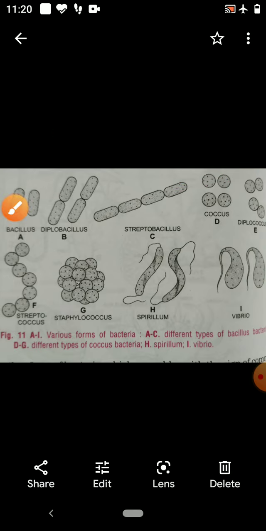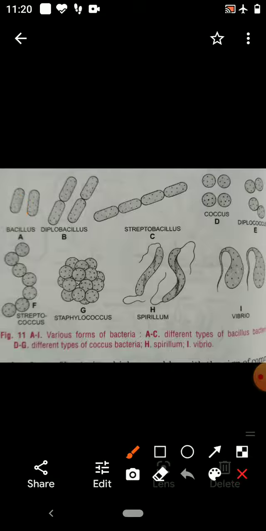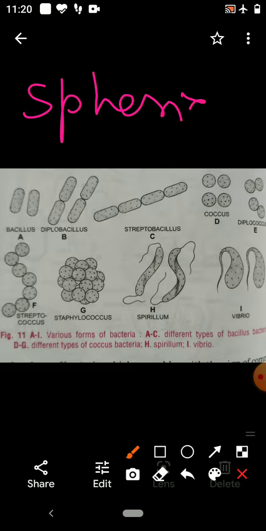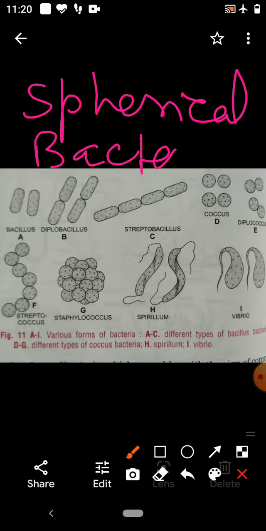Second is spherical. The spherical bacteria are coccus, plural cocci.